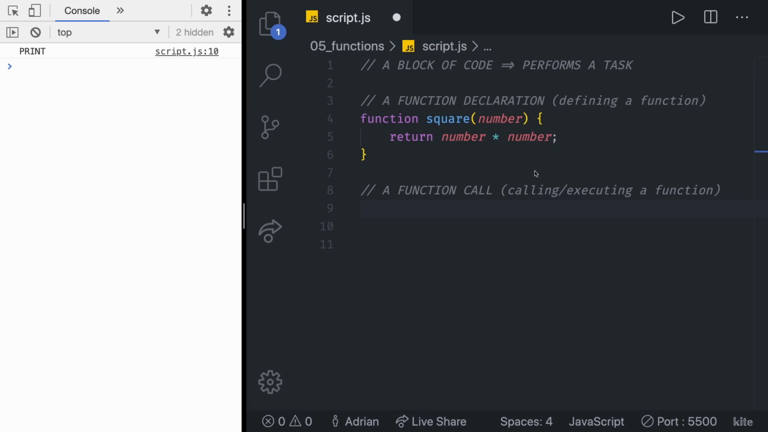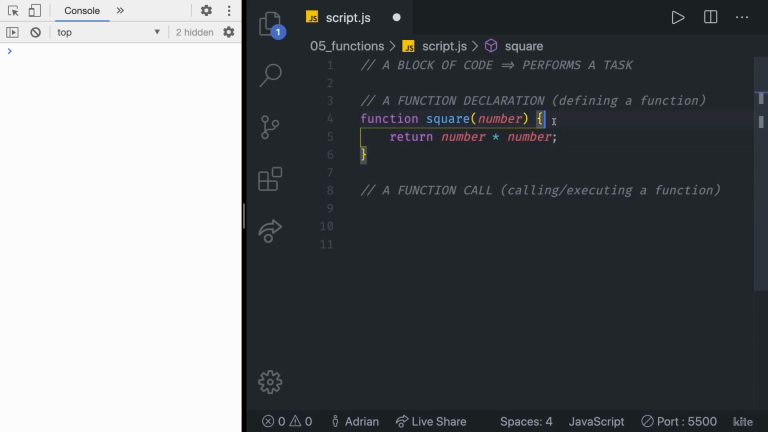Defining a function does not execute it. Defining it simply names the function and specifies what to do when the function is called. That means that here, when we created this function declaration, or when we defined a function, our code didn't do anything. If I save this, you can see we see nothing in the console. This code wasn't even executed.